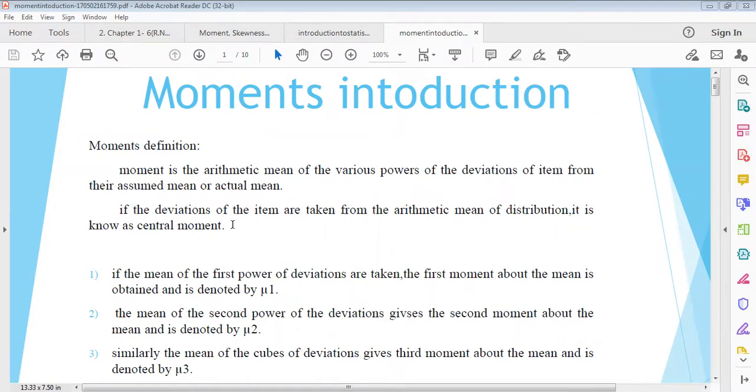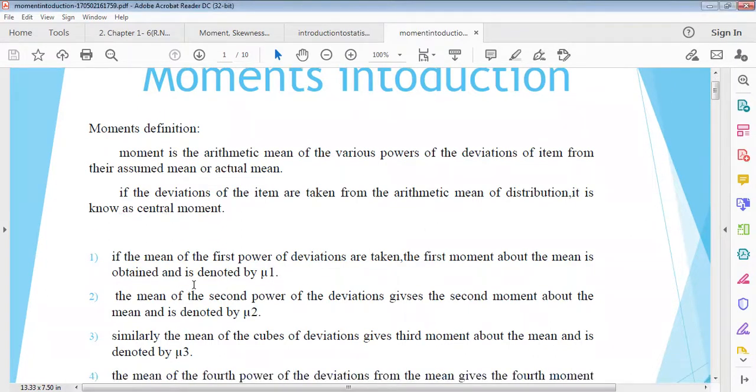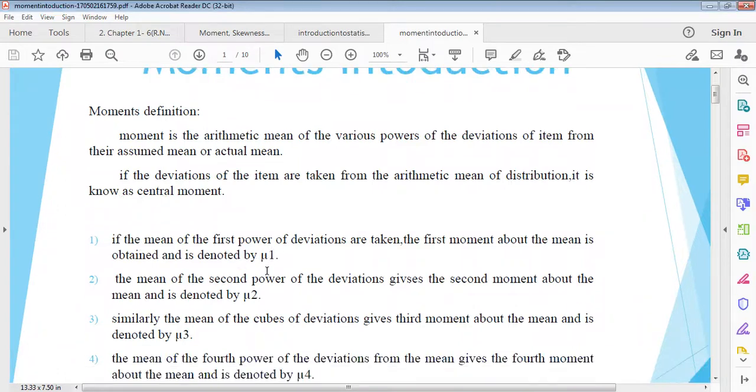If the deviations of the items are taken from the arithmetic mean of the distribution, it is known as central moments. Those taken from an assumed mean are also called raw moments. So corrected moments means central moments. If the mean of the first power of the deviation is taken, the first moment about the mean is obtained, denoted by mu1. This is the first corrected moment.